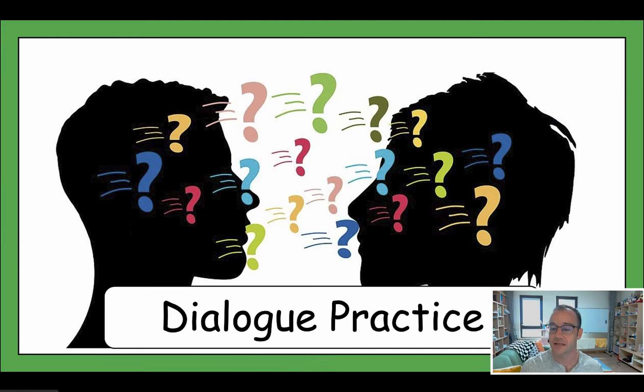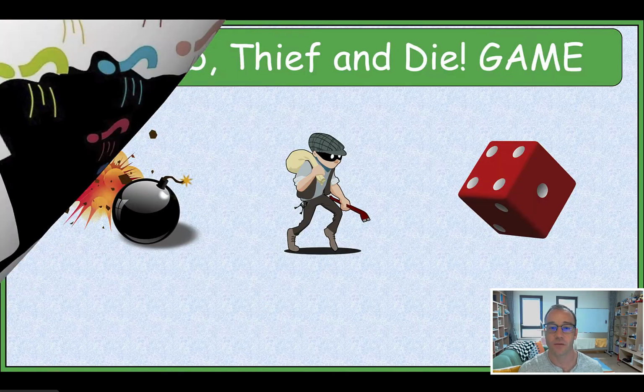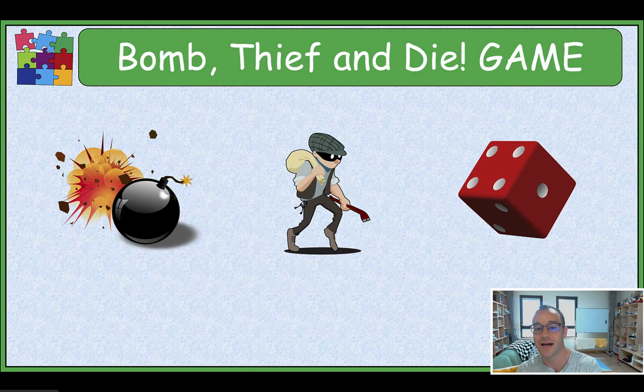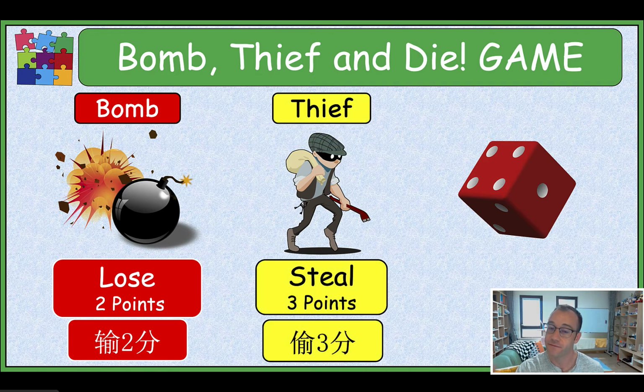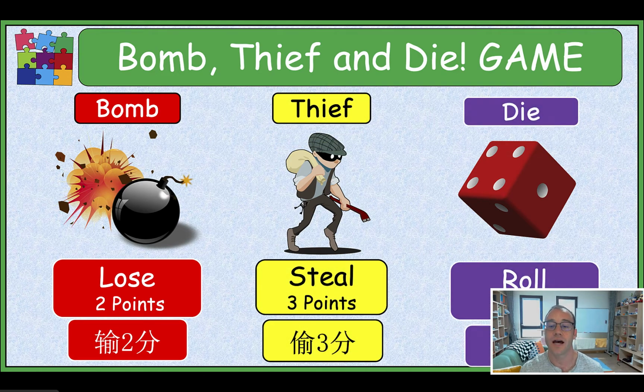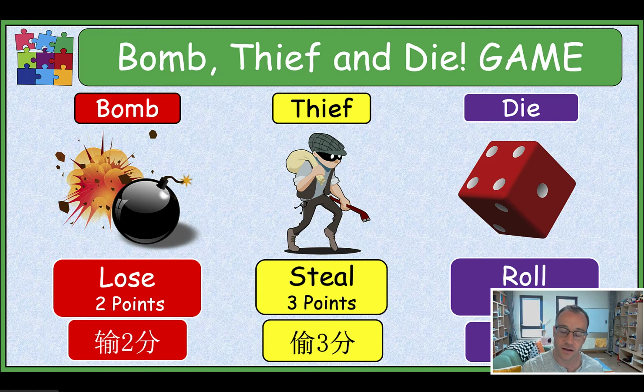Okay. The last game is a dialogue practice game. We're going to play this with the bomb, thief, and die game. So there's a bomb, and they lose 2 points. A thief, and they steal 3 points. Or a die, and they can roll and get an unknown amount of points. I was playing in my class with an app on my phone, so they just have to tap the screen, and the die on the screen will move. You can bring a real physical die if you like.